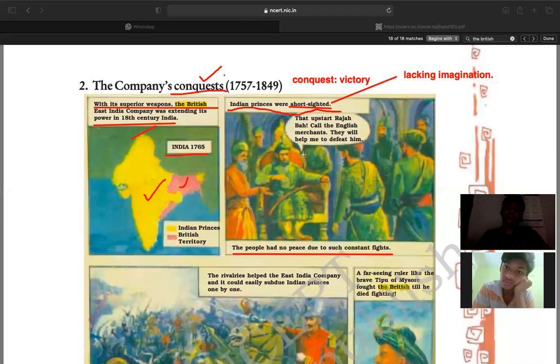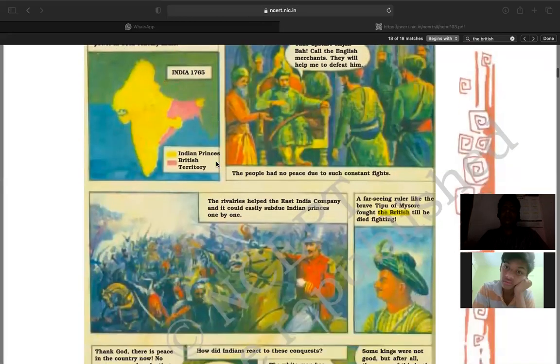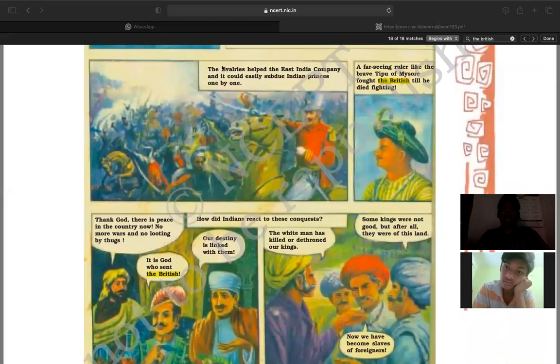Such constant fights means what? Like how one king fights with the other king, and how death occurs, all these things. Now the next is the rivalries. The rivalries helped the East India Company and it could easily subdue Indian princes one by one.